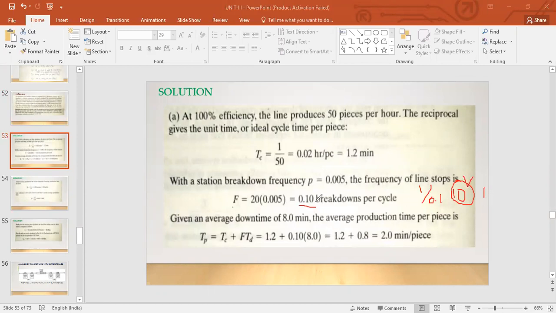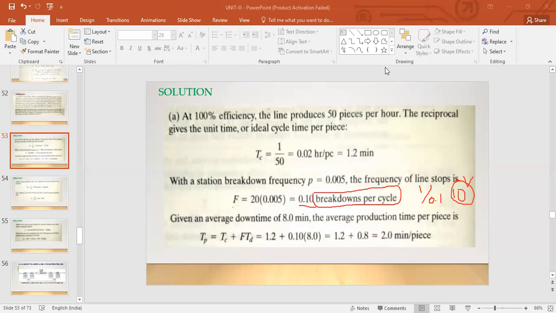Okay, that's what it means, because breakdowns per cycle is not such a sensible unit. So if you reciprocate this, you'll get 10, and that is your cycles per breakdown. For every 10 cycles you are having a breakdown, because of any other reason.